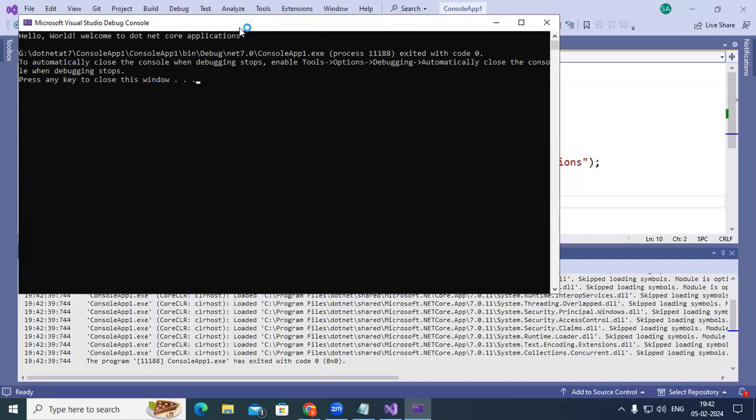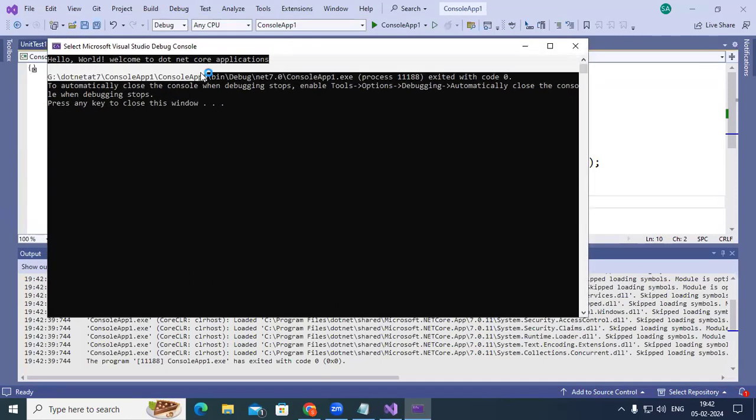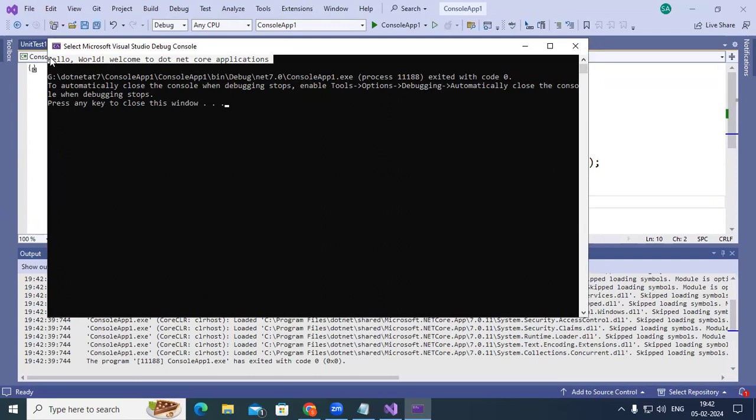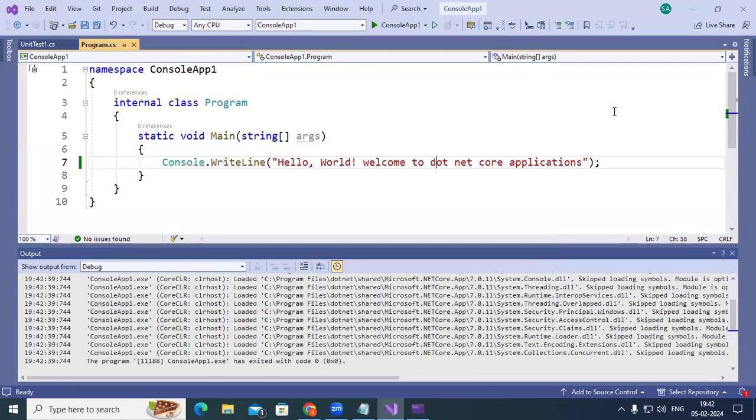So what is happening here now? You can see here it's getting printed for you. You can see, hello world, welcome to .NET Core applications. Whatever you have here, it's getting printed. So using the WriteLine method, you are printing this on the screen, with the help of Console.WriteLine. Hello world, welcome to .NET Core applications.